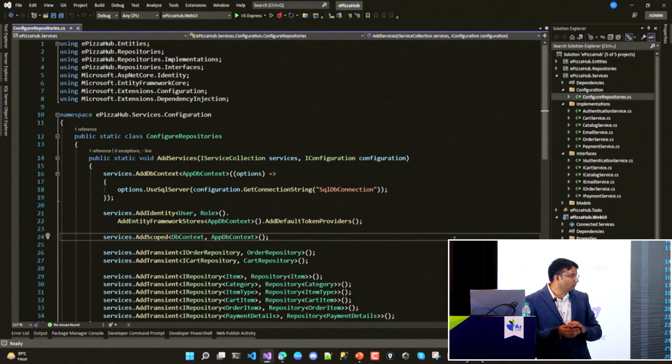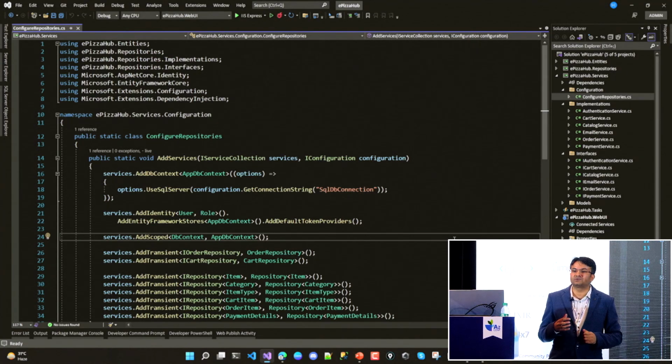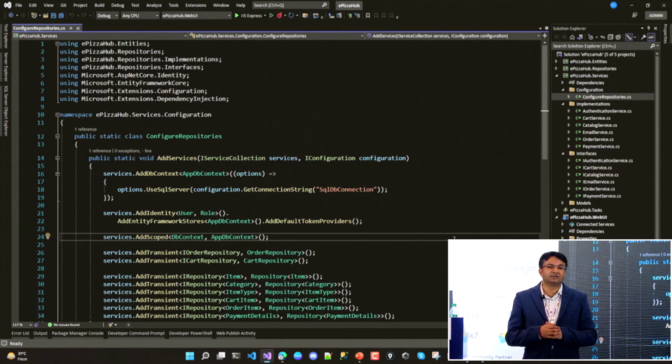Okay. So all the dependencies I just moved to one place instead of putting them in the program.cs file or the startup.cs file. Because in ASP.NET 5 and ASP.NET Core 3.1, we register all the dependencies in the startup.cs file. But starting from .NET 6, these things have been moved to the program.cs file. So in the program.cs file, all these dependencies I will inject over there. But I'm not keeping that code over there. I just created a separate dependency management file. That file's method I will call over there.